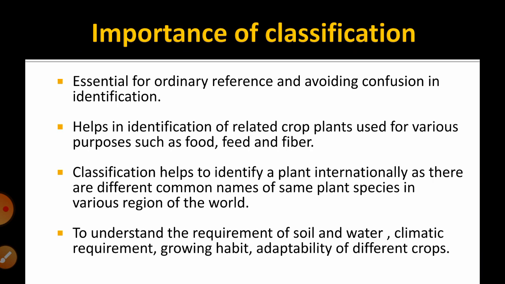Classification also helps to understand the requirement of soil and water, the climatic requirement, the growing habit as well as the adaptability of different crops. So classification helps us know what type of soil and what kind of water requirement the crop needs, what kind of climatic condition the crop requires, and also the growing habit as well as the adaptability of that crop species.